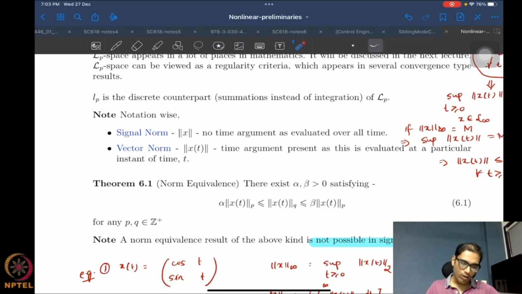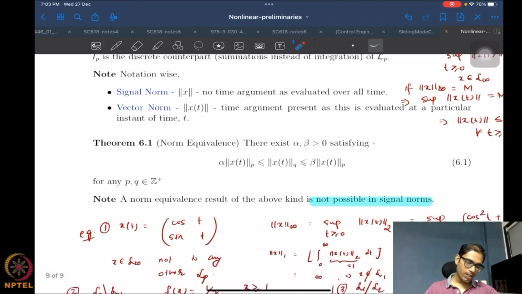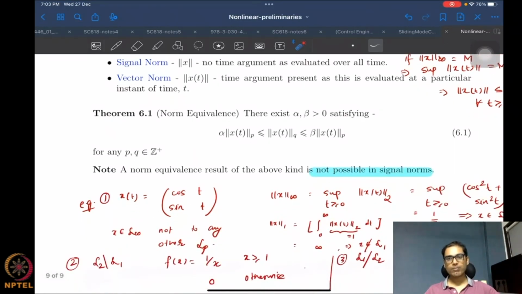Okay? Now you can see I can always flip this argument, right? I can always say that ‖x‖ is greater than or equal to 1/β ‖x‖_p, and similarly ‖x‖ is less than 1/α ‖x‖_q. Therefore, the p norm can also be bounded on both sides by the q norm, right? So this norm equivalence is very standard and holds for vector norms. However, such an equivalence is not possible for signal norms.